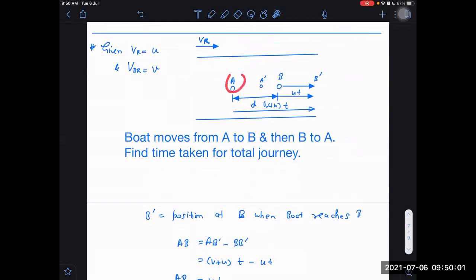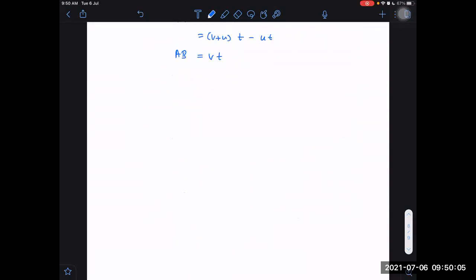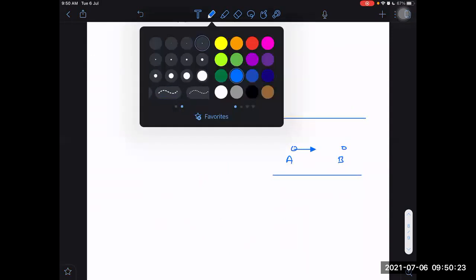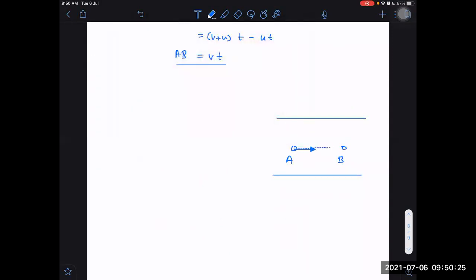And I told you, if these are floating bodies, then it will be much easier if we don't do it in such a long, lengthy way. I will not write this equation. Instead of that, I will do it directly in the frame of the river. In the frame of the river, I will be directly getting